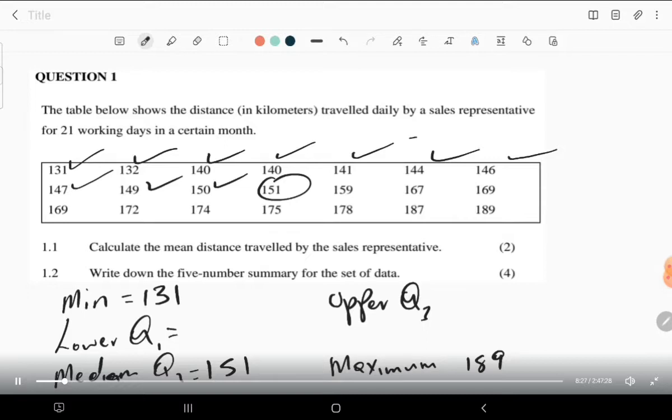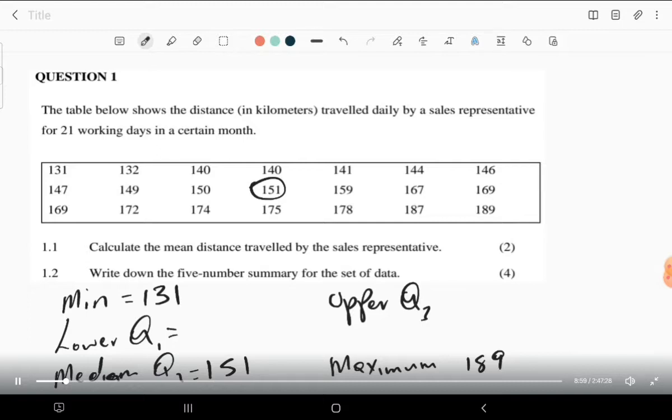Now, coming to the quartiles, quartile 1 and quartile 3. Quartile 1 is the lower quartile, which means it is the median of the first half of our data. The first half of our data starts here, which means we have 10 of these, so the 5th and 6th terms are going to be our median.